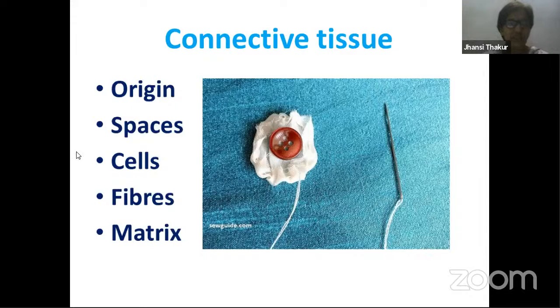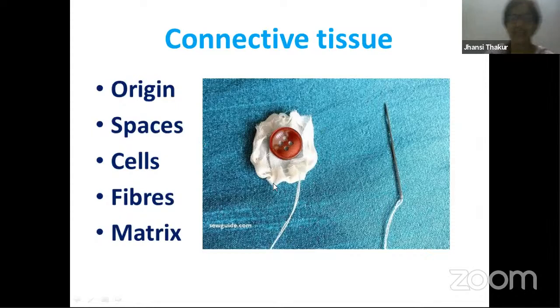Now, another important aspect of connective tissue is that you have spaces over here. There are some spaces spread out. Connective tissue is like this. Everywhere around you can find matrix, like a bed, right? And then there are threads, fibers, and there are certain spaces present everywhere around. These spaces are called lacuna, or lacunae in plural, and in those spaces cells are present. So these are the four important parts of connective tissue.